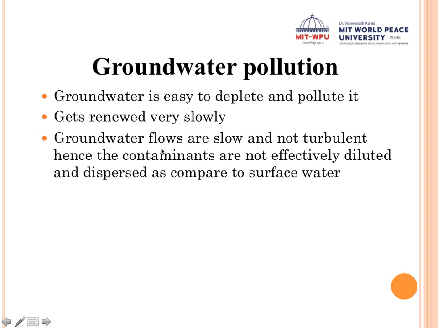And then the groundwater flows are also slow and not turbulent. So remember that if the groundwater gets contaminated, it cannot be effectively diluted. Because the flow is slow, it cannot be dispersed as efficiently as surface water. So it remains concentrated. Groundwater pollution remains concentrated, and it cannot be diluted as much as surface water. Therefore paying attention to groundwater is extremely essential. Is that clear? That is the importance of groundwater.